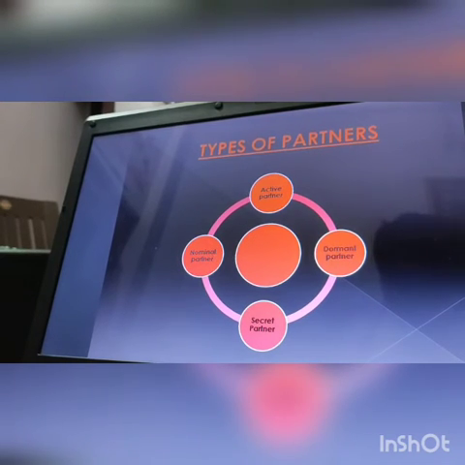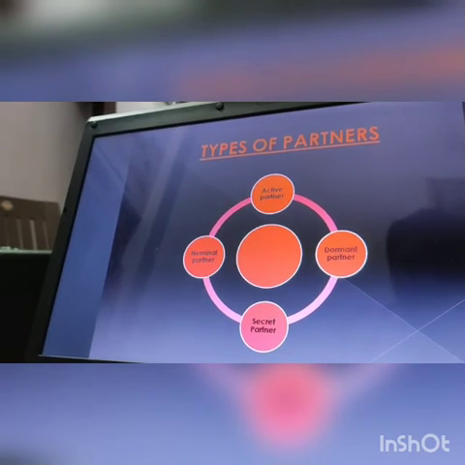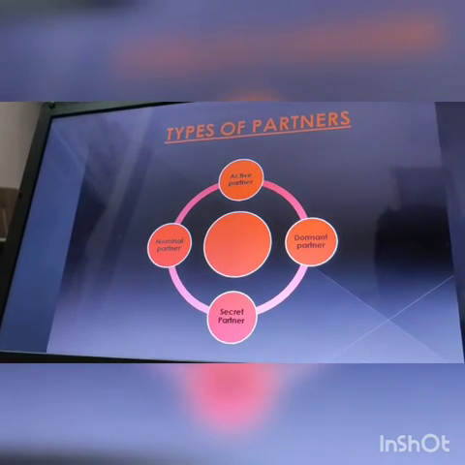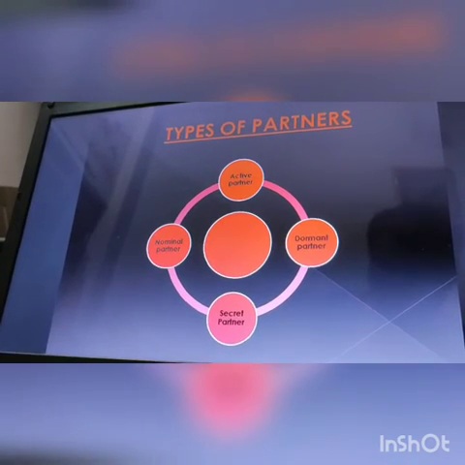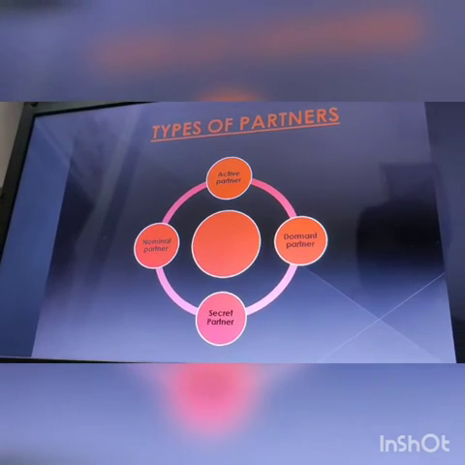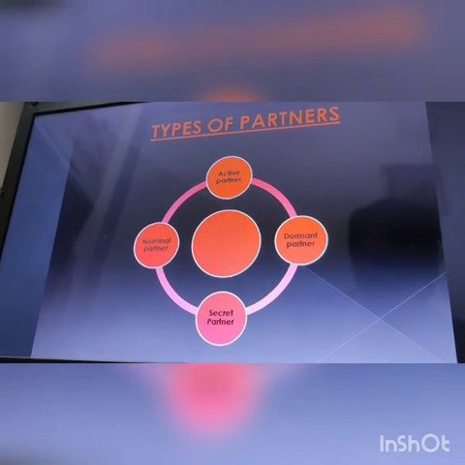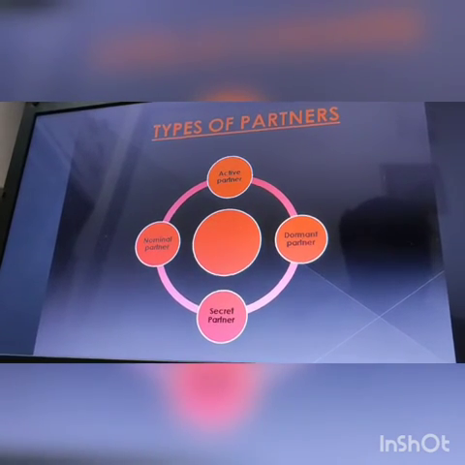They do not participate in the management of the firm. That means the nominal partner does not participate in the management. The secret partner participates, the sleeping partner also participates, the active partner also participates. They do not have unlimited liability and do not get any share in the profit or loss of the firm. That means the nominal partner is actually a partner, yet it seems that he is a person who is just zero percent, because he does not have unlimited liability, does not contribute capital, does not participate in management, and neither gets any profit nor loss of the firm.